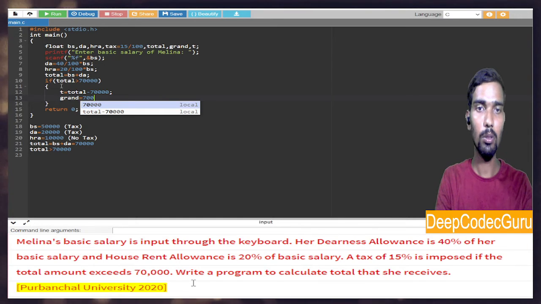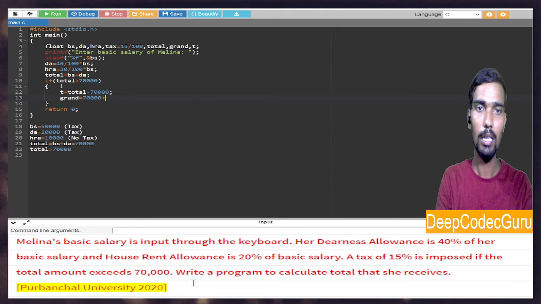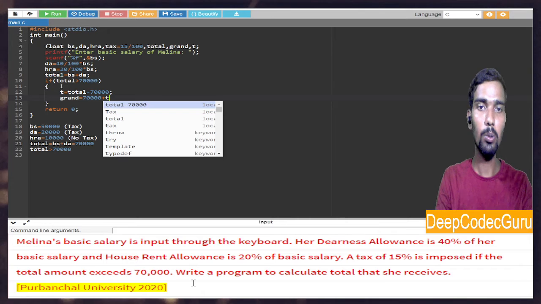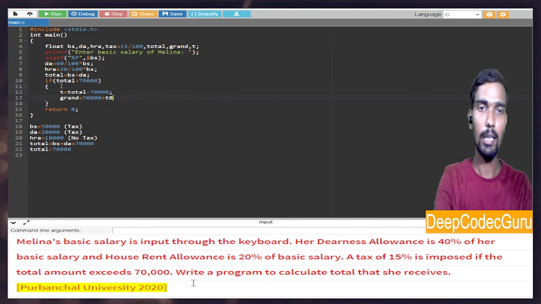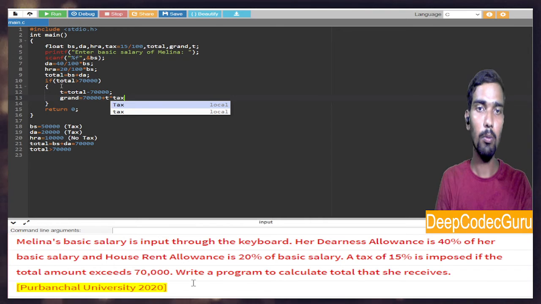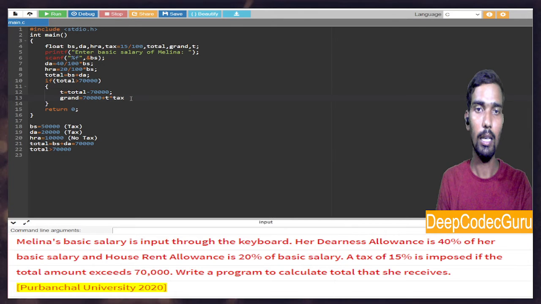Since we are subtracting 20,000, we have to add it back. Then t into tax will be paid on that, the amount more than 20,000 stored in t.